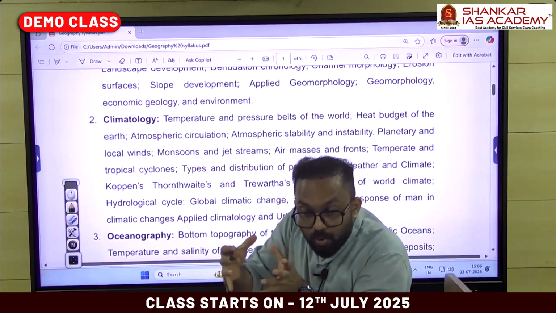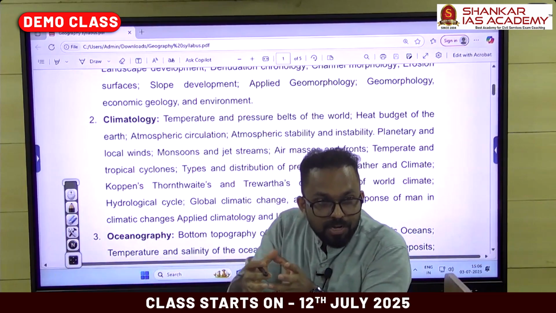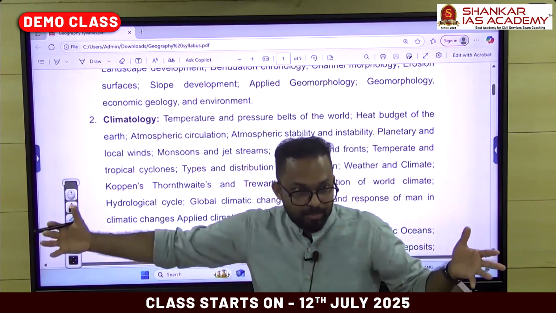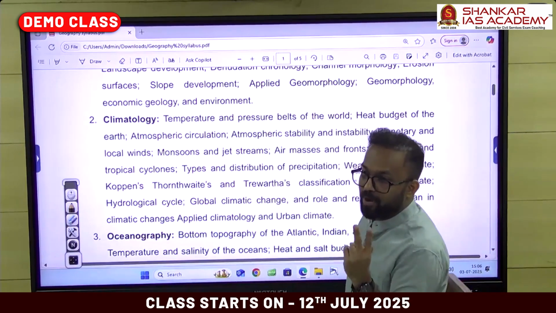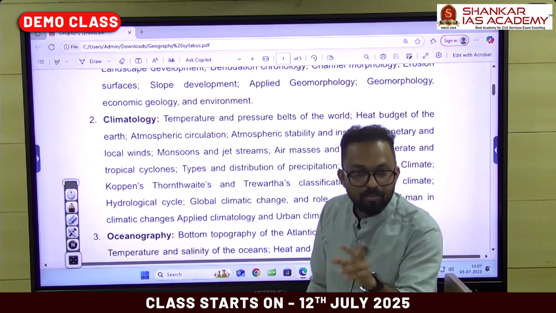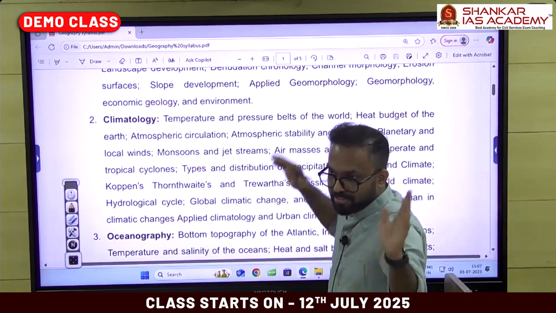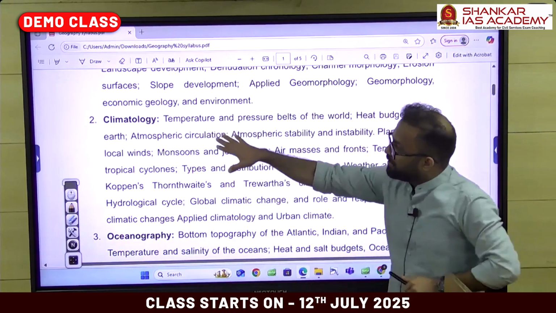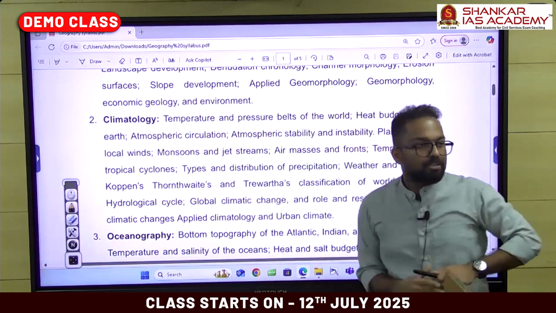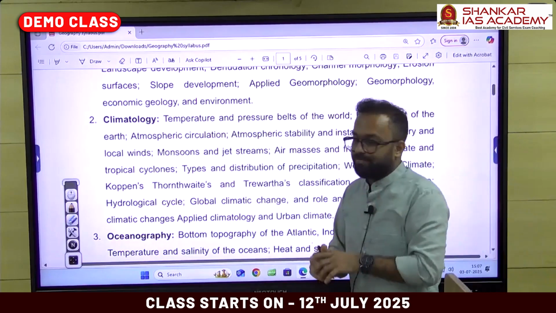Weather stands for a small geographical area, whereas climate stands for a vast area. So that is the difference. One is a temporal, time-based difference. The second one is a spatial, areal difference. That is how climatology, or climate, is differentiated from weather.